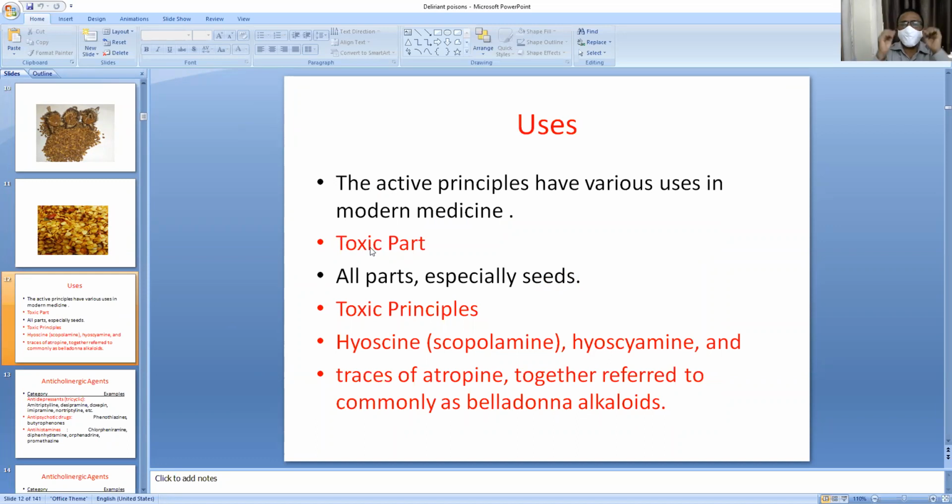The active principles have various uses in modern medicine because Datura contains toxic principles: hyoscine, a very well-known therapeutically useful drug, scopolamine, hyoscyamine, and traces of atropine. These three drugs together are called belladonna alkaloids.